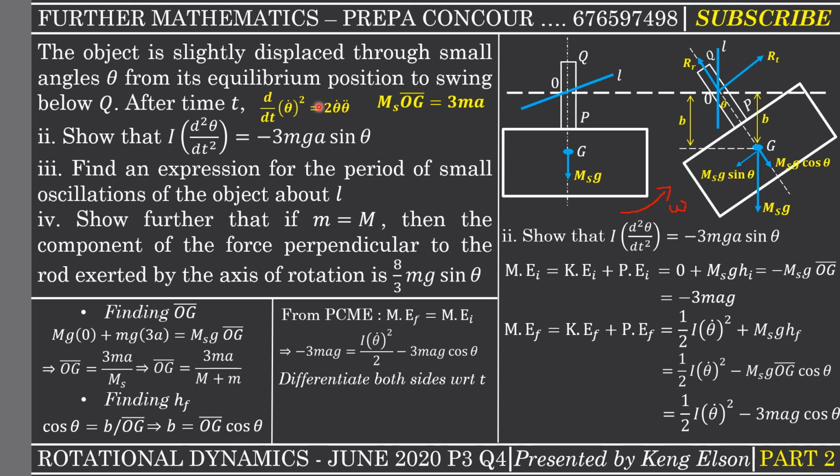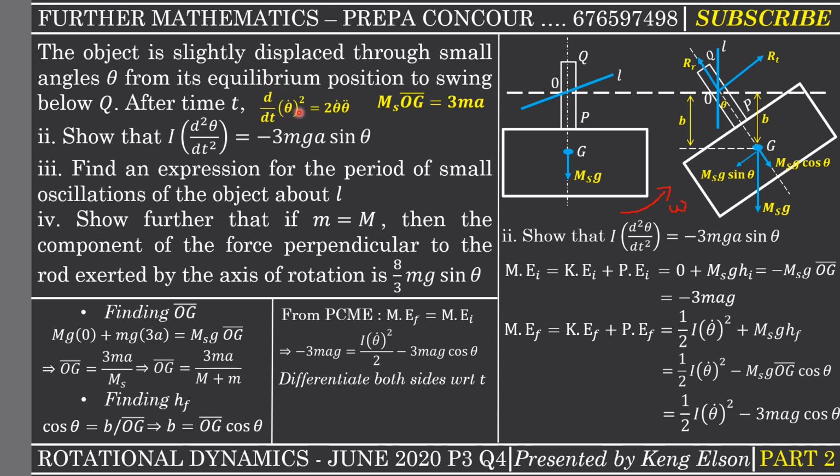That is just the power rule. If you want to differentiate x squared, you are going to have 2x dx on dx, and dx on dx is 1. That's why we just have 2x. If you want to differentiate y squared, you are going to have 2y dy by dx. That is differentiated with respect to y.